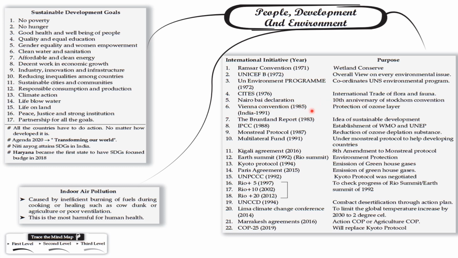Nairobi Declaration, 10th anniversary of Stockholm. Vienna Convention 1985, India 1991, protection of the ozone layer. Brundtland Report 1983, idea of sustainable development.